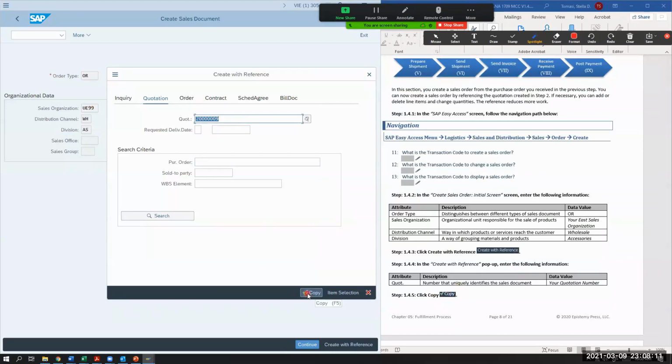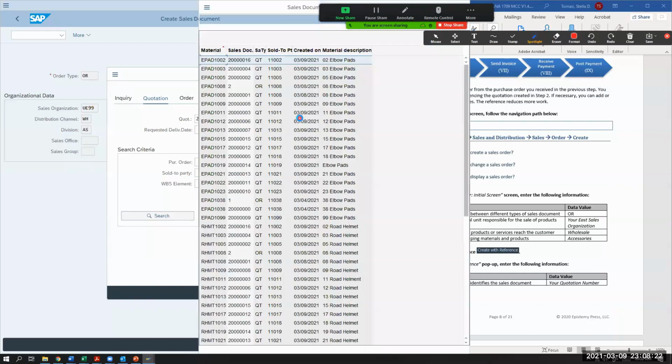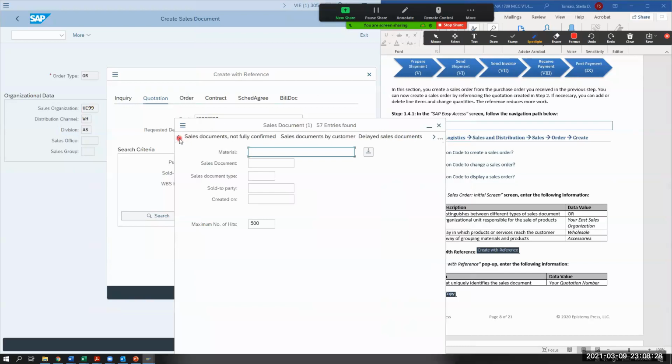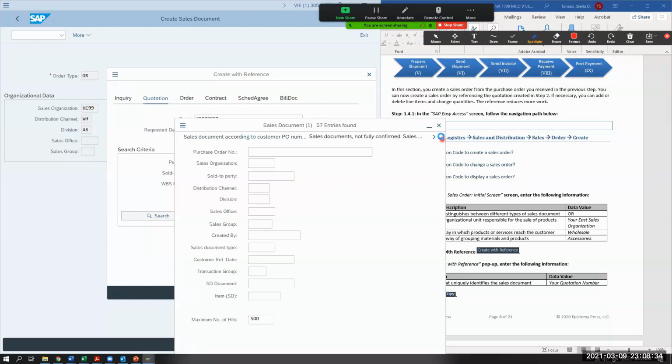So I'm going to wait a couple of seconds. Is there someone that has not found their quotation number? Yeah, I couldn't find mine. Are you able to go over it again? Yep. So I'm going to go into this search. If you couldn't find it with that first filter, open up all of the ways to search for items.